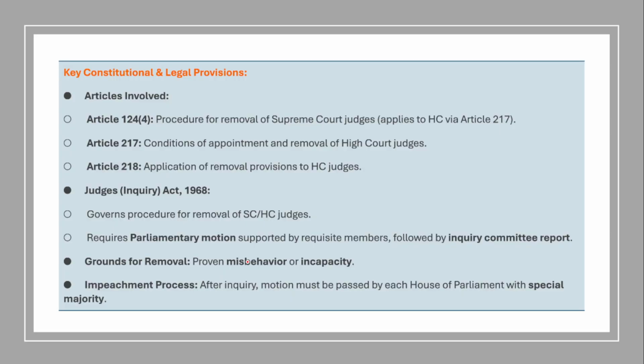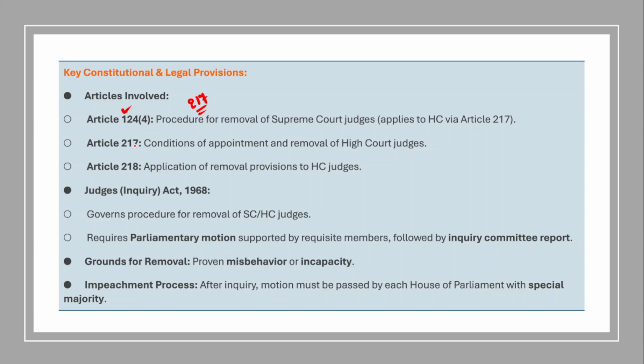Now let's understand some key constitutional and legal provisions with respect to the removal of the judges of the Supreme Court and High Court. So there are certain articles which are specifically involved here. Article 124 Clause 4 of the Indian Constitution talks about the procedure for the removal of the Supreme Court judges, and it also applies to the judges of the High Court as well. So therefore, just remember, Article 124 Clause 4 deals with the procedure for the removal of the judges of the Supreme Court, and Article 217 talks about the procedure for the removal of the judges of the High Court.